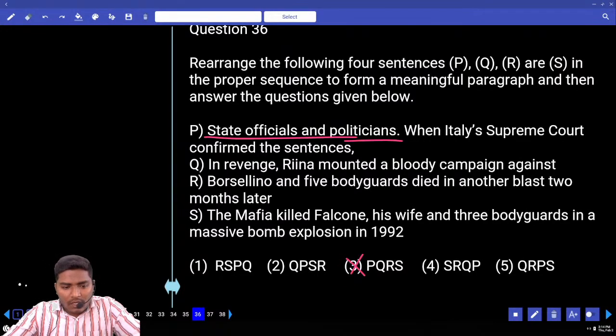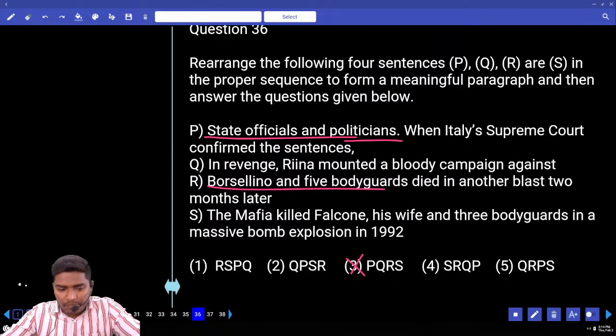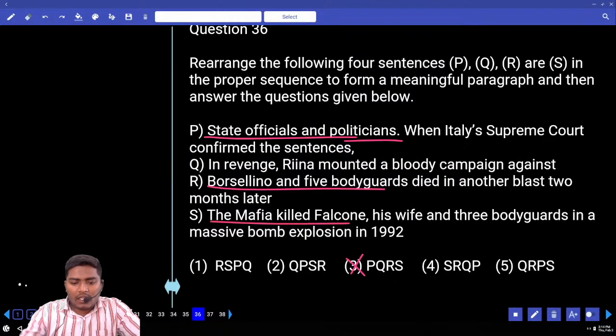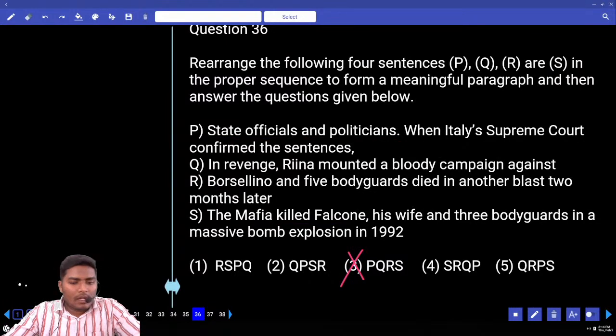Okay. Next, Borsellino and 5 bodyguards died in another blast months later. Again, this can also be used. Next, the mafia killed Falcone, his wife and 3 bodyguards. Can also be used. So far we can only eliminate one option. Let us look at the ending options now. How many options cannot be used at the end?